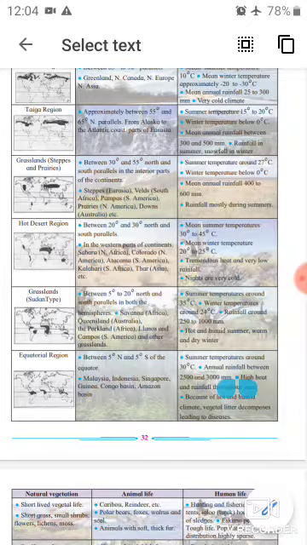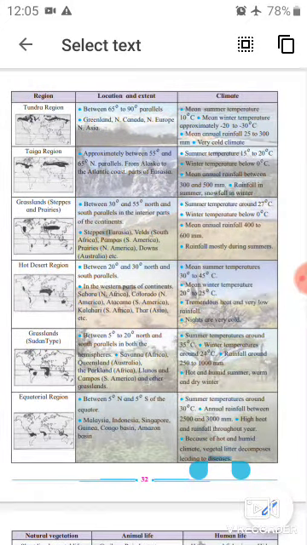Okay, then the last, the equatorial region. See, this region is located between 5° north and 5° south parallel to the equator, and the hot and humid climate in this region leads to many diseases. Dense evergreen forests are mainly seen, a great variety of animals is seen, and human settlements are few. These are the features of this region.